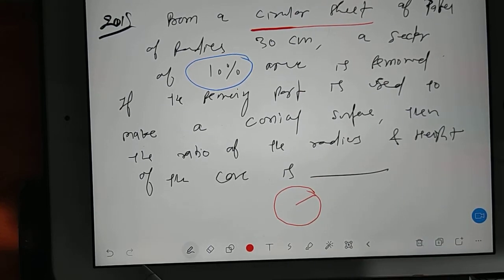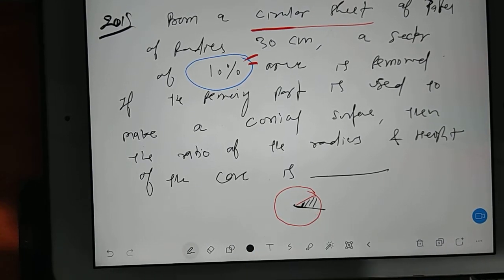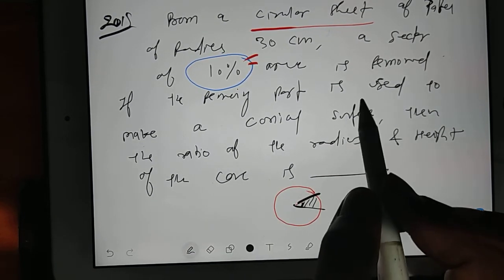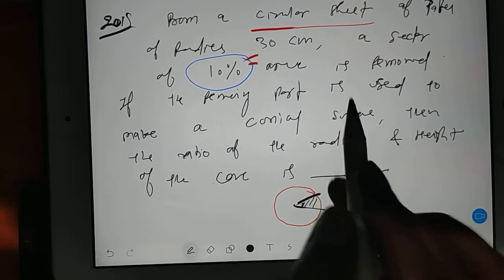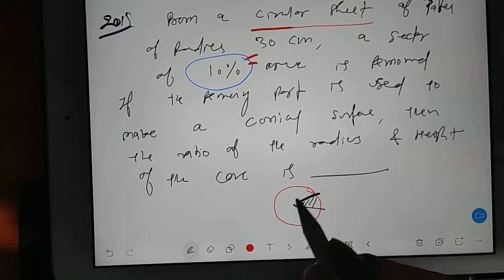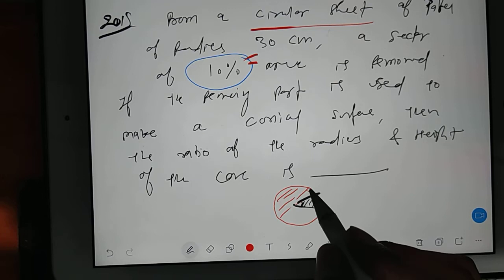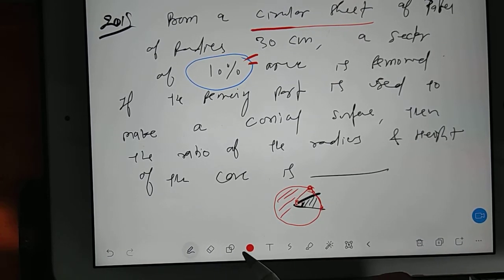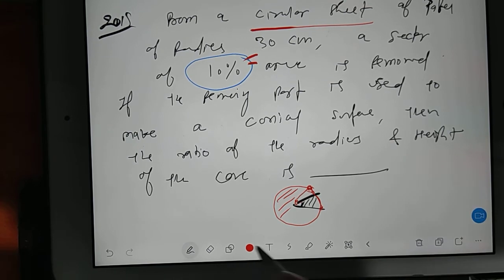A sector of 10% area is removed, so suppose I remove this much portion. The remaining part is used to make a conical shape. This red portion is the remaining portion that I can bend, so I attach the two edges and it will bend like a cone.